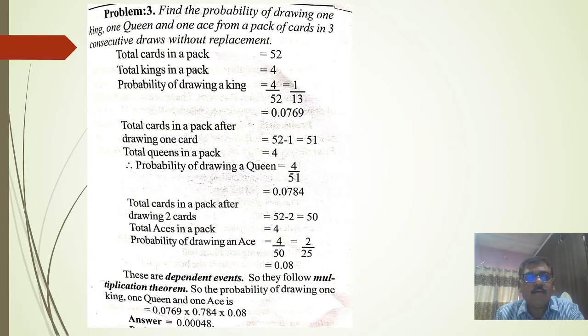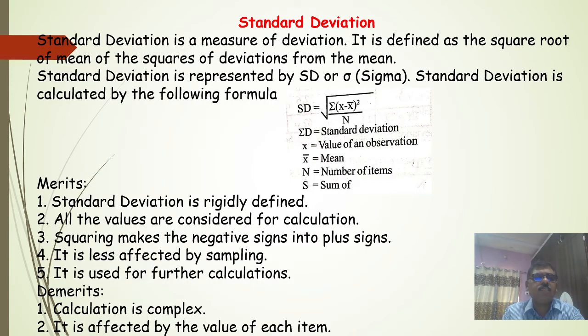Again the same type of problem is there. Then next is the standard deviation. The standard deviation is a measure of deviation. It is defined as the square root of the mean of the squares of deviation from the mean, and it is represented by SD or sigma.